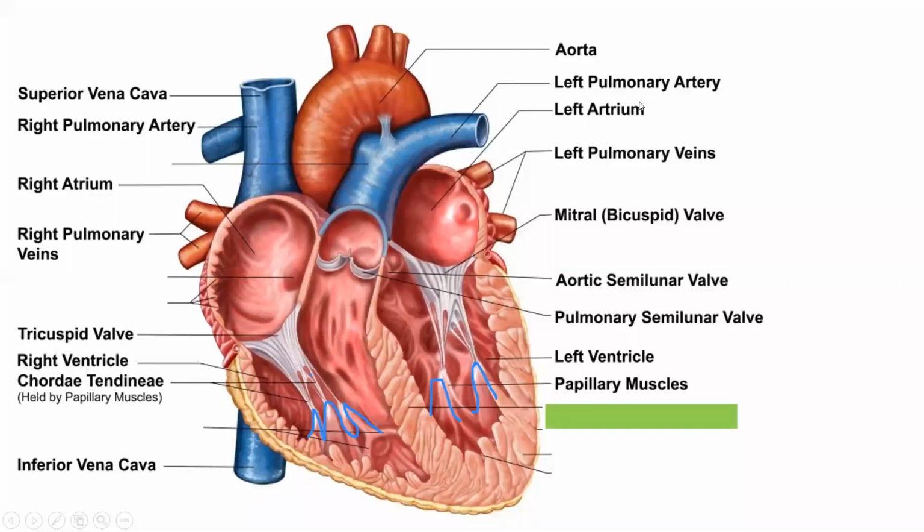Okay. Now the septum. If you remember, I told you there is a wall between the left and right half. The wall which is present towards the lower side, that is between ventricles, is called interventricular septum. Inter means between, ventricular means ventricle. So ventricle के बीच में जो septum है, that is called interventricular septum. Similarly, auricle के बीच में जो septum होगा, that is called interauricular septum.